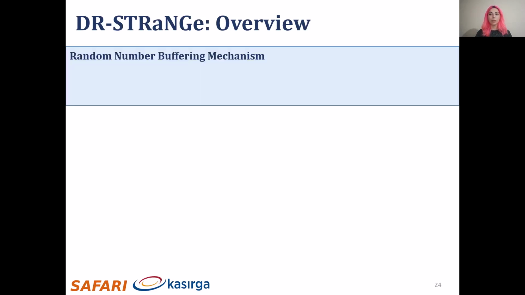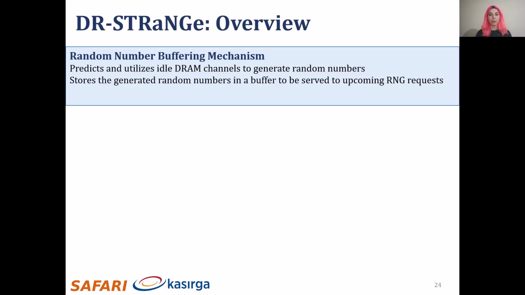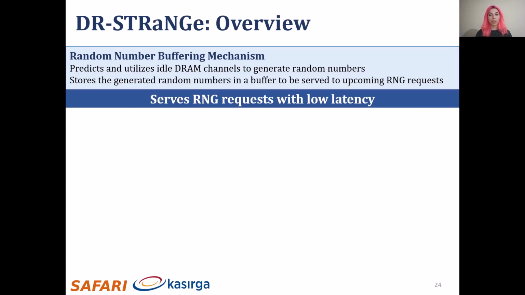The first component is the random number buffering mechanism. It predicts and utilizes idle DRAM channels to generate random numbers, and stores the generated random numbers in a buffer to be served to upcoming random number requests. The random number buffering mechanism serves RNG requests with low latency.